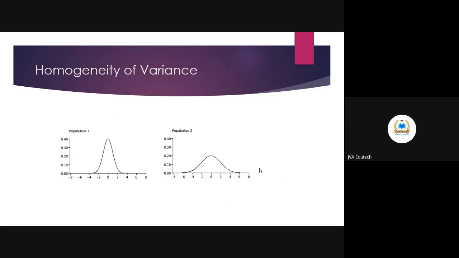This is the normality, the bell-shaped curve. Now this is the homogeneity of variance. Let's say we have two populations, male and female. If you see the distribution or the variance here, this one is short and steep, this one is long. So the spread is not equal in both, and we will say that there is no homogeneity of variance. This change should happen equally between the two different populations. So whenever you have two or more populations, you have to check for homogeneity of variance or homoscedasticity.